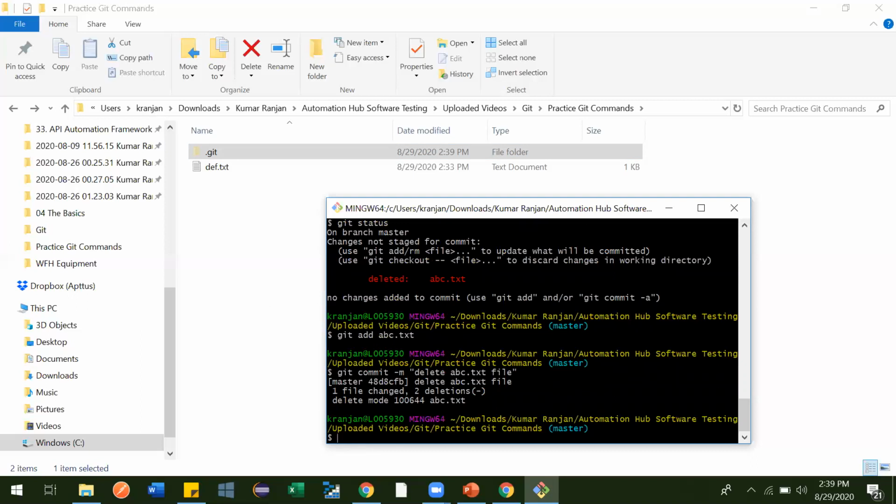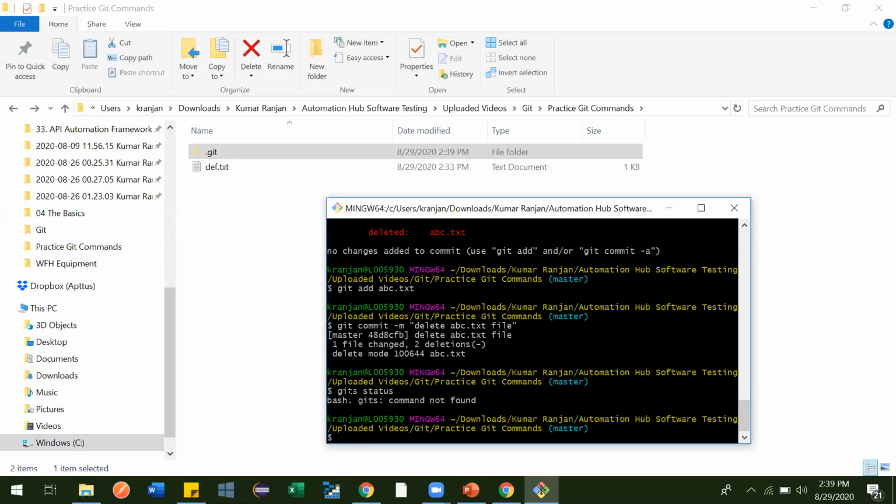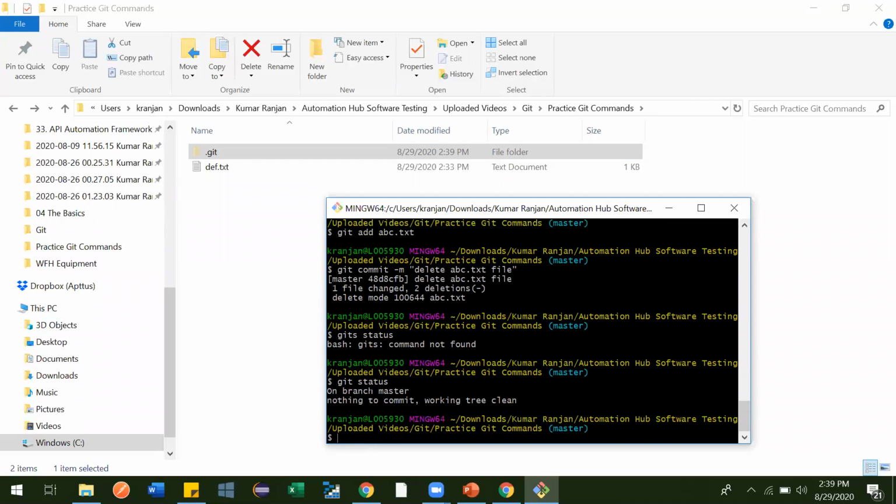Now we'll go and check the git status. See, git status, oh sorry, I had written gits. See, on branch master, nothing to commit. Working tree is clean. It means that the file got removed from inside the repository also.